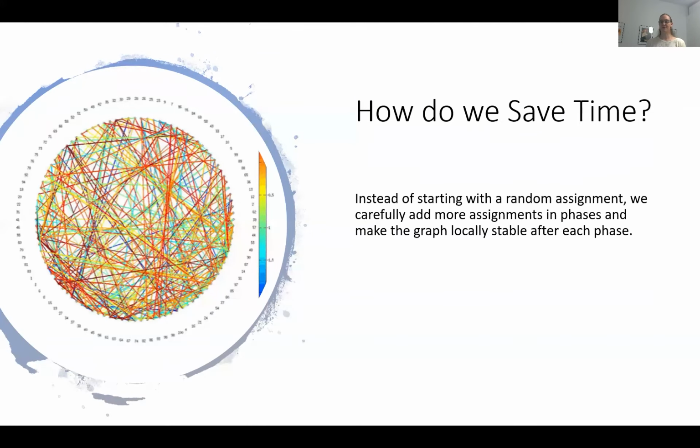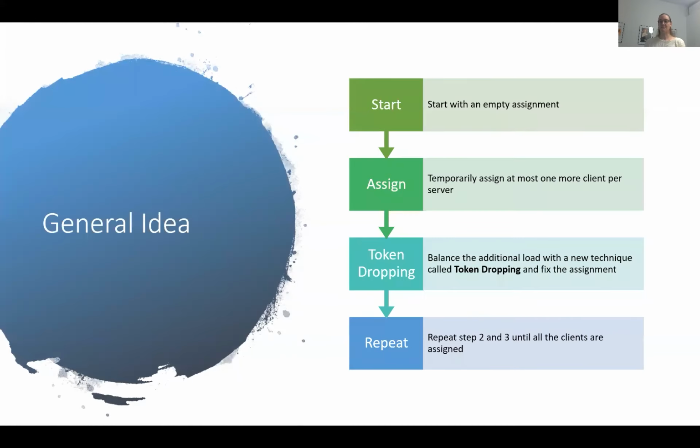How do we save this delta in time? Instead of starting with a random assignment and then fixing the assignment step by step, which can lead to a long tail of fixing, we carefully add new assignments in phases and make the graph locally stable after each phase. Our general idea can be phrased like that. We start with an empty assignment. We temporarily assign at most 1 more client per server. We balance the additional load with a new technique, which we call token dropping. And after that, fix the assignment. We repeat this process until all of the clients are assigned.